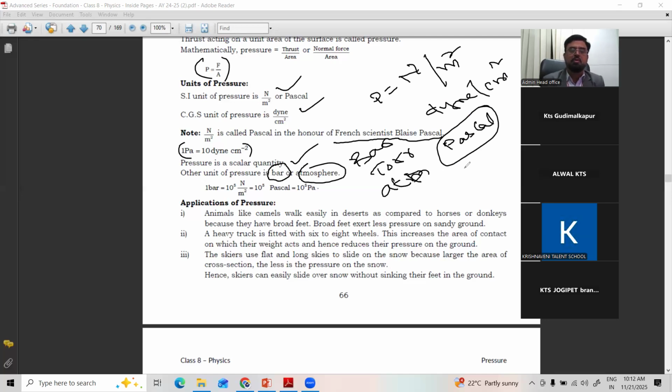All these are other units which have some relation with both SI and CGS units. So total force acting is called thrust, and how much area the thrust is acting on gives pressure. P is equal to F by A, which is generally measured in Newton per meter square or dyne per centimeter square, or Pascal, bar, torr, or ATM, atmospheric pressure. So this is about thrust and pressure. Clear?